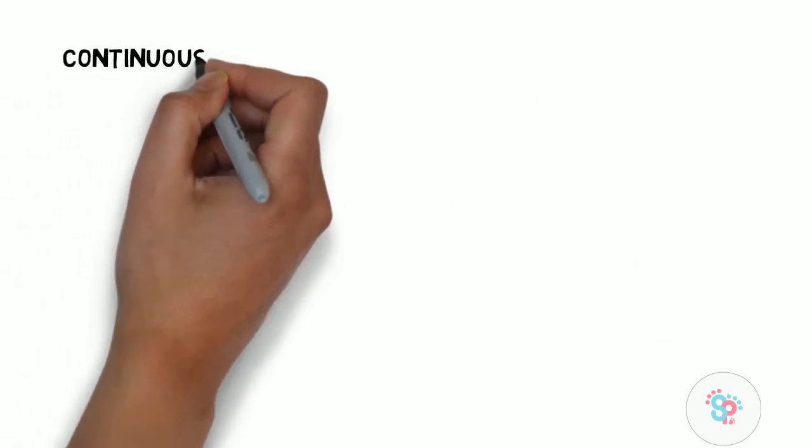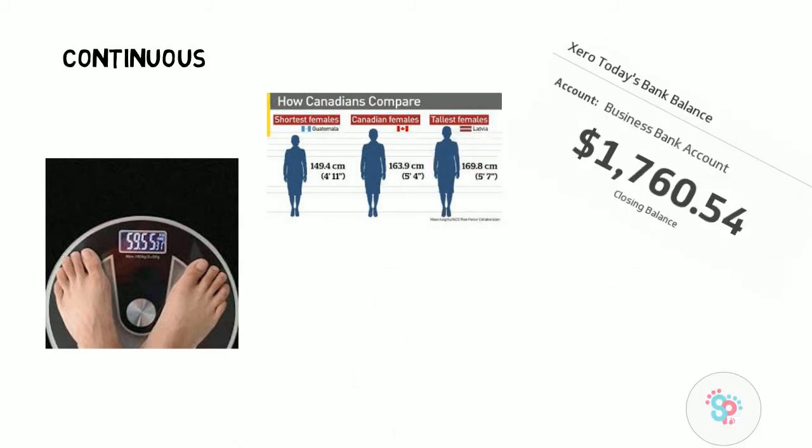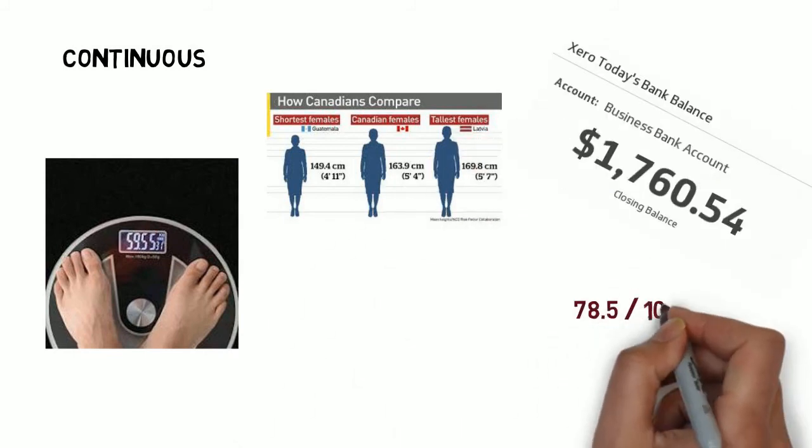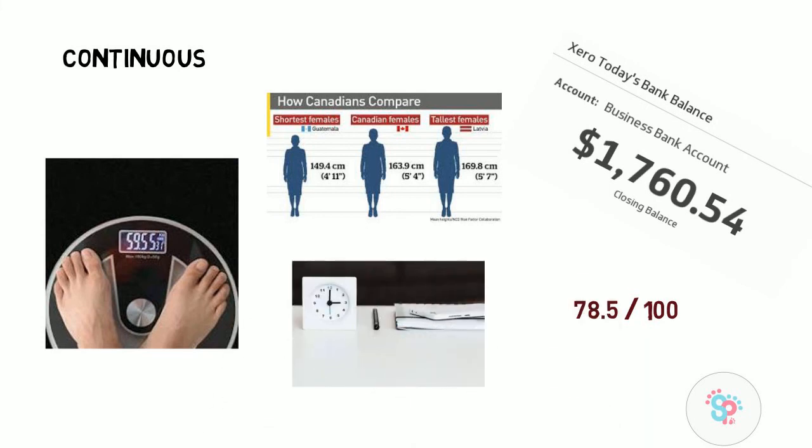Continuous data is data that holds an infinite set of values. It holds decimal places. It can be broken down into smaller units. Let me tell you some of the examples. Weight, height, bank balance, the marks obtained, the speed of a car, the amount of time required to complete a project. Everything comes under continuous. All these are examples of continuous variables. When we take weight, we can say I'm 42.5, but not in the case of discrete.